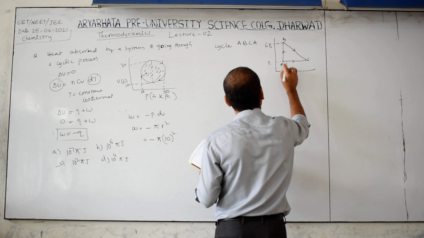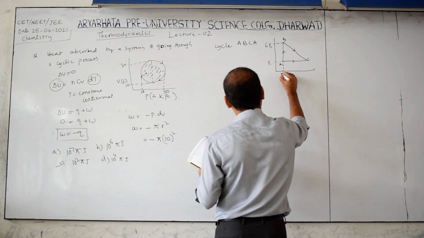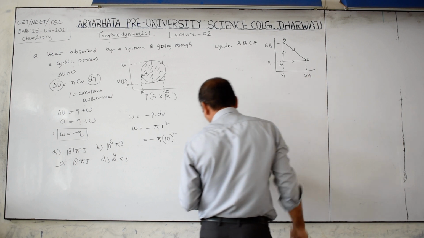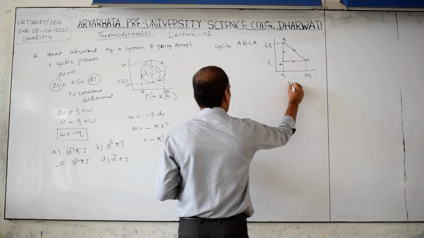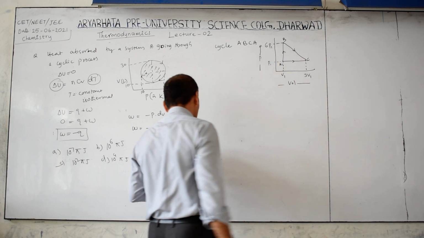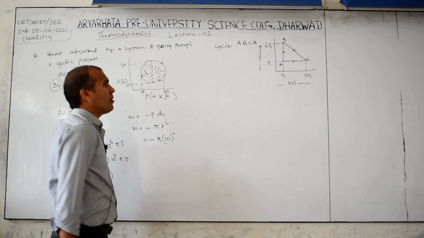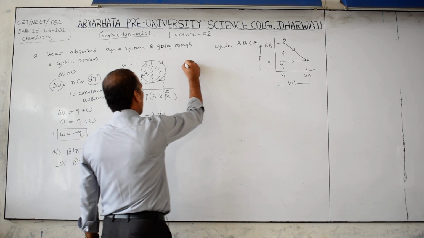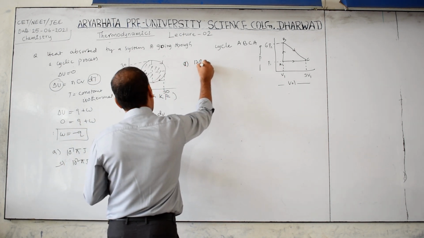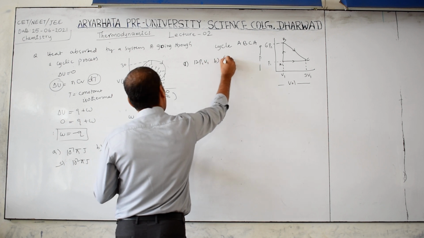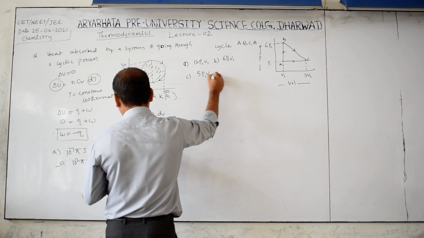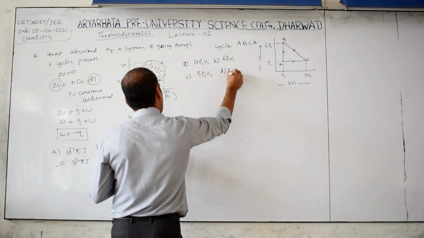This is V1, this is 3V1. This is the volume line, this is the pressure line. Now, keep in mind the options first. Option A 12P1V1, B 6P1V1, C 5P1V1, D P1V1.